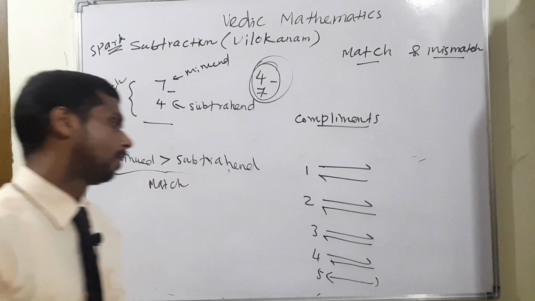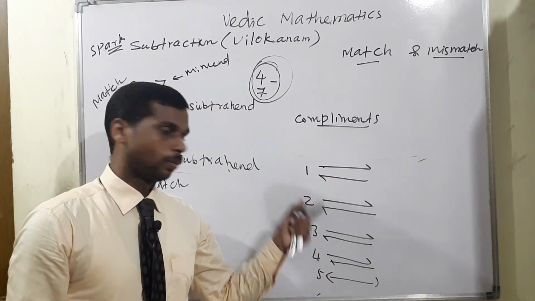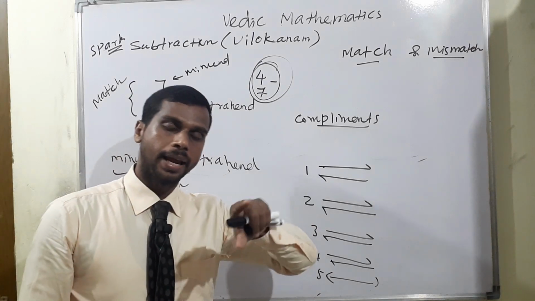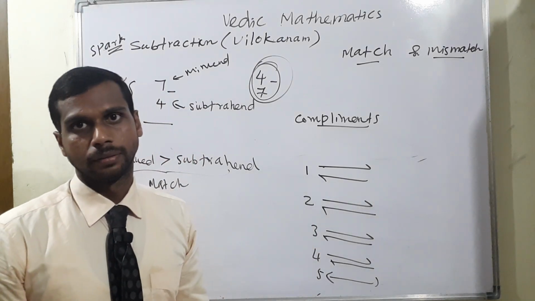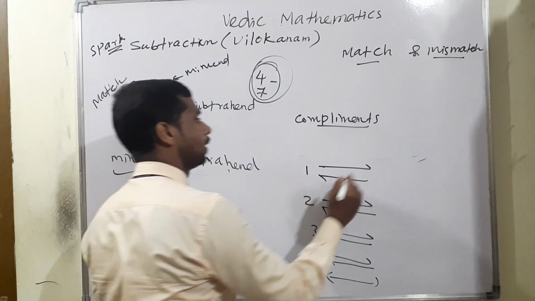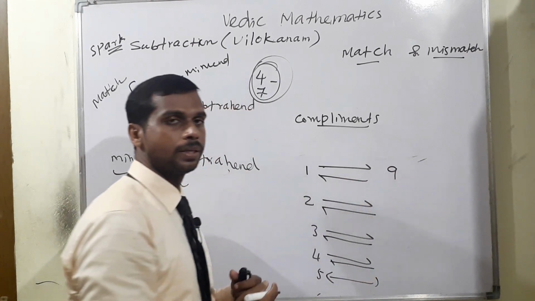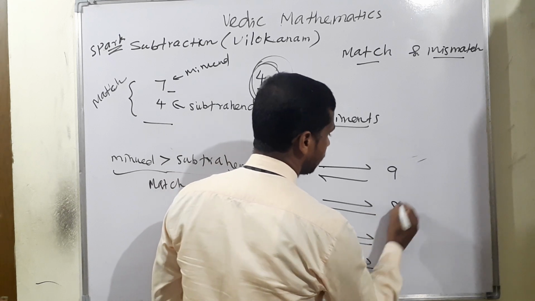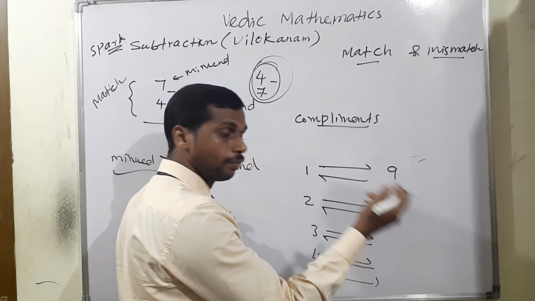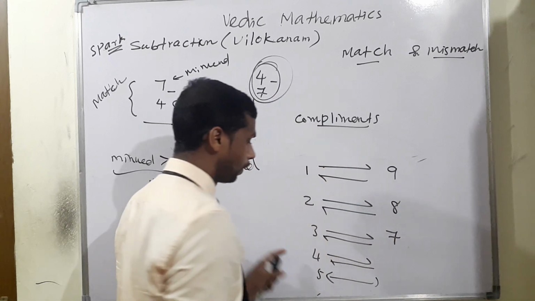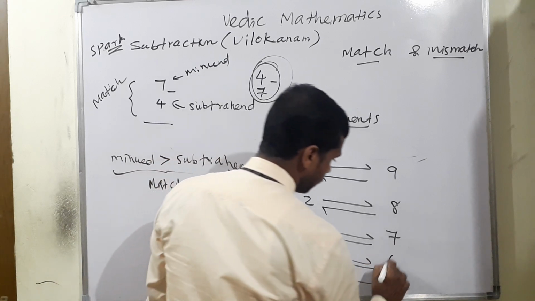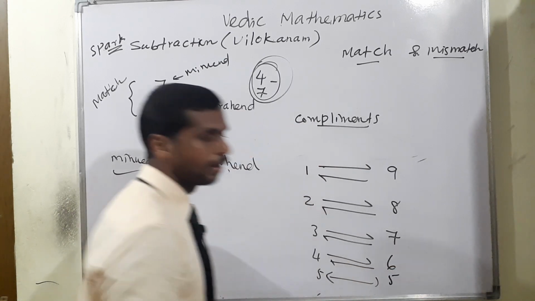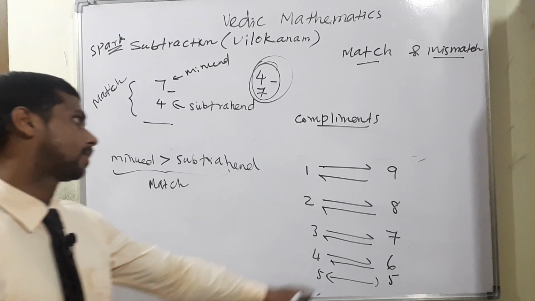To make 10, how much do we have to add? 1 needs 9, 2 needs 8, 3 needs 7, 4 complements means 6, and 5 complements means 5 as it is. This is the complements.